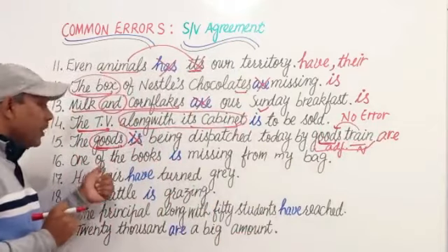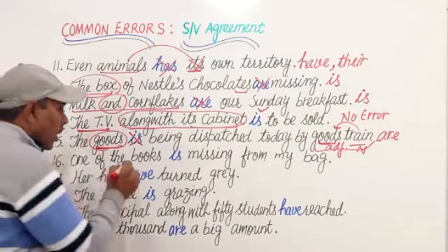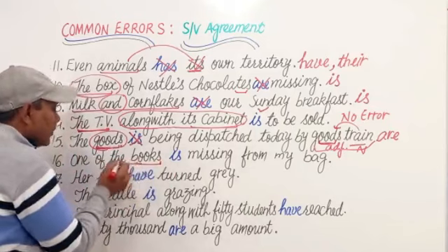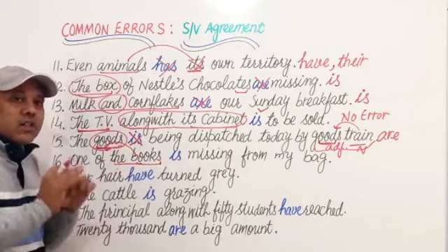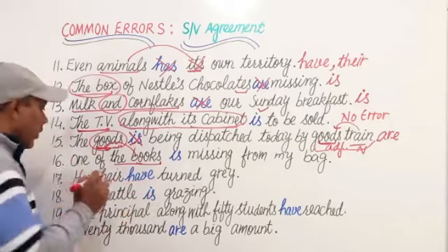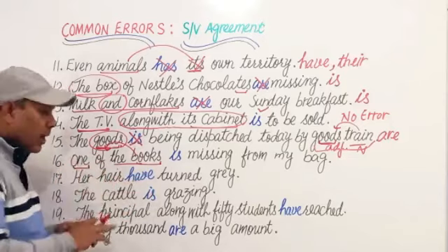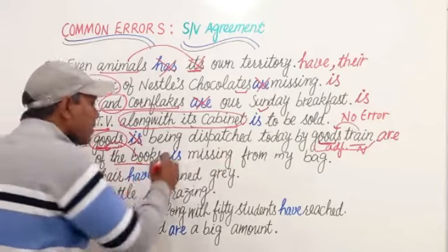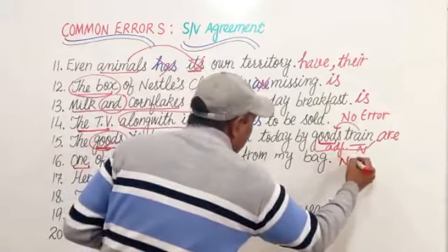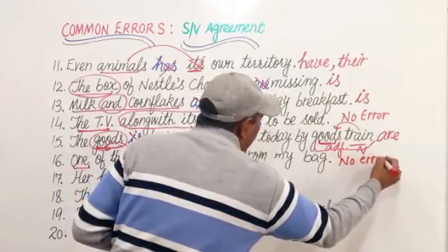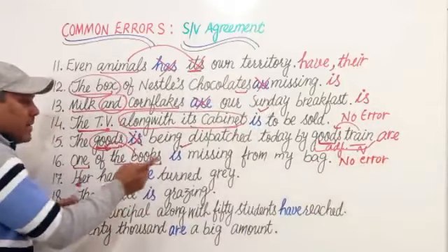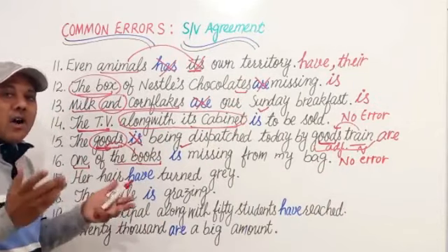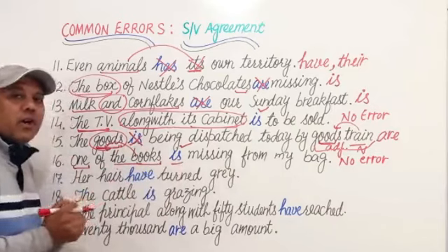Next is one of the books. One of the books. Although the word books is a plural one, but this is the object of this preposition of. So this is not the true subject. What is the true subject? One book. One of the books is missing from my bag. It is absolutely right. There is also no error. यहाँ भी कोई error नहीं है. Error तब होता जब हम यहाँ are लिख देते. One of the books are missing from my bag. This is wrong. We shall use is instead of are.